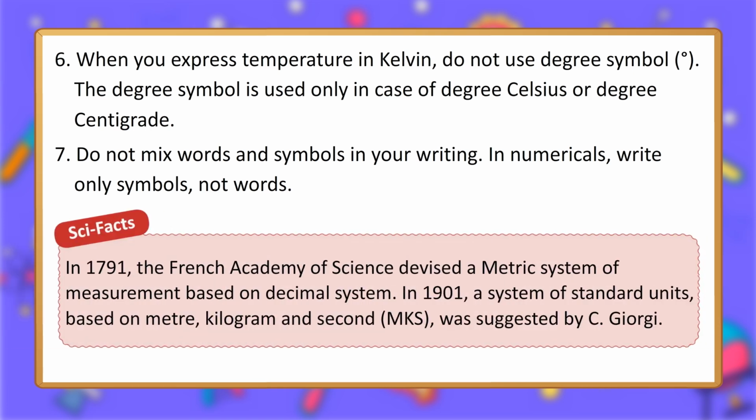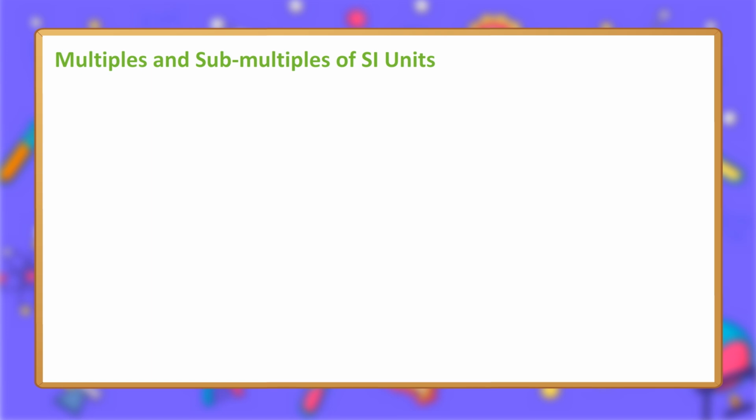Sci facts. In 1791, the French Academy of Science devised a metric system of measurement based on the decimal system. In 1901, a system of standard units, based on meter, kilogram and second, MKS, was suggested by C. Georgi. Multiples and submultiples of SI units.